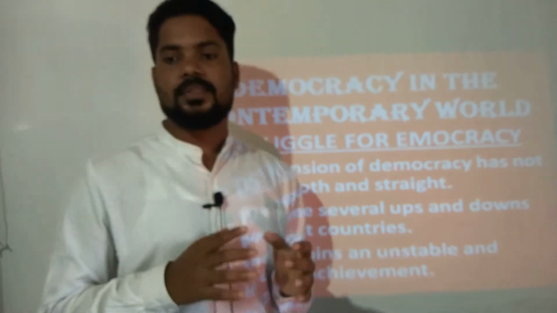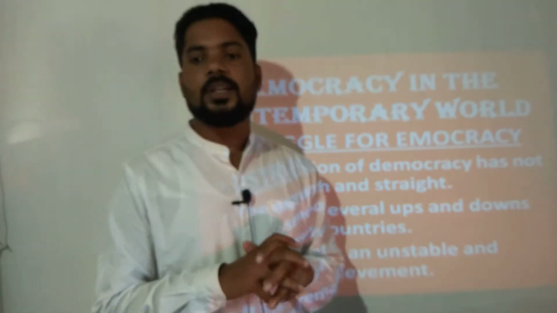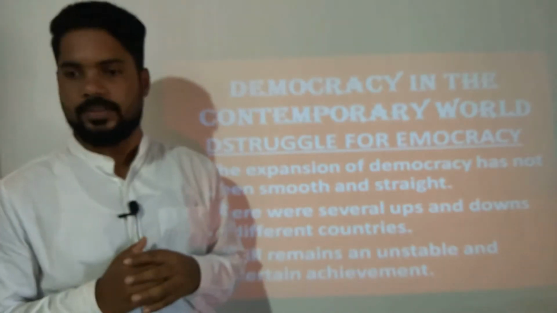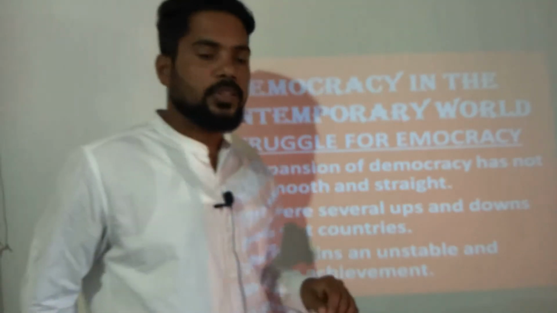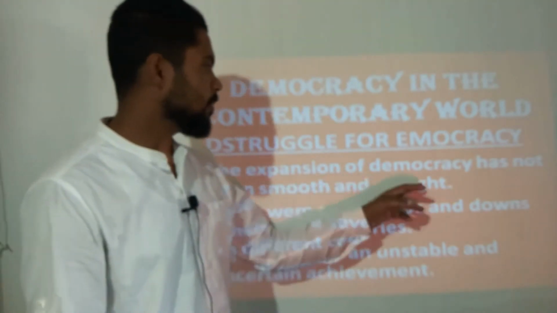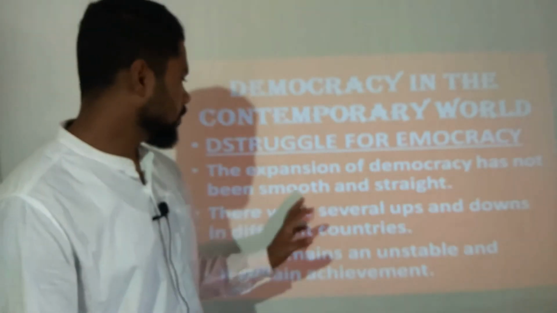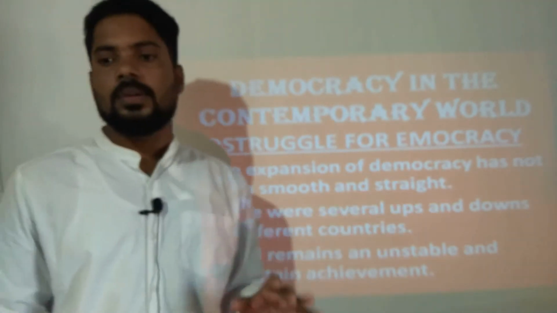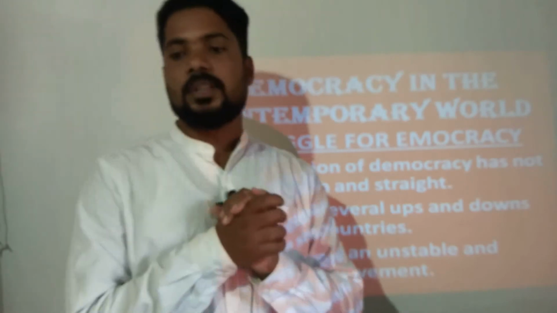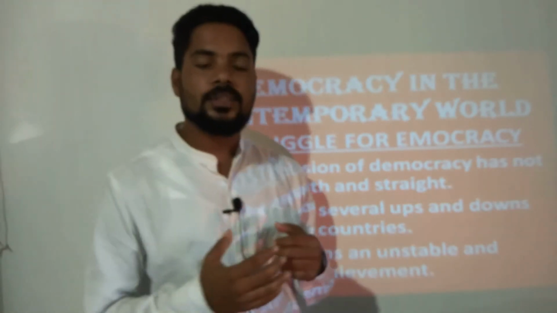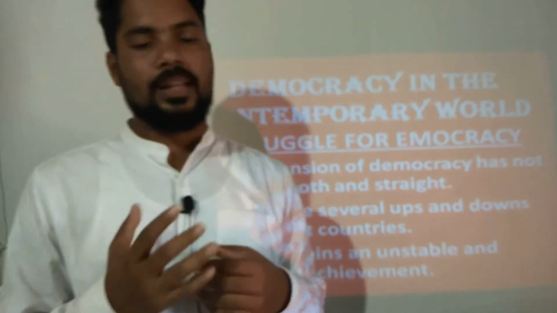So first, struggle for democracy. What is that? The expansion of democracy has not been smooth and straight. To get democracy, people struggled a lot.